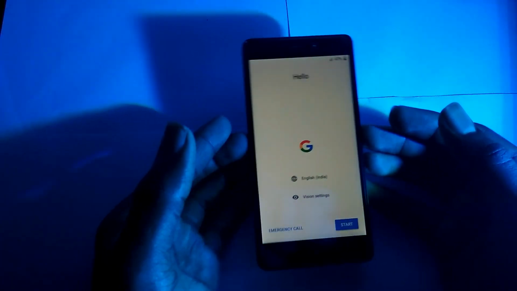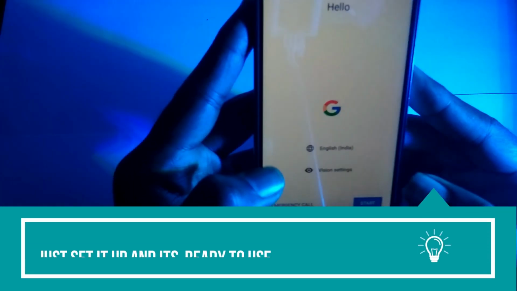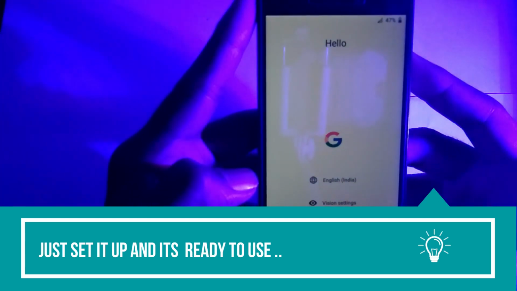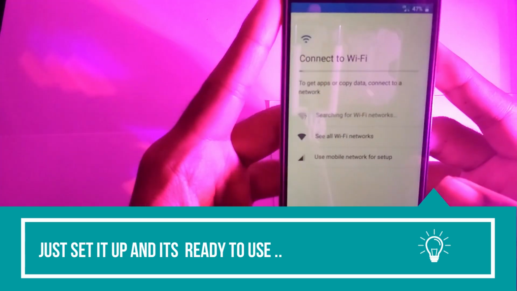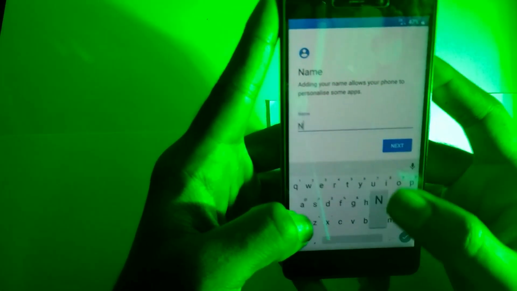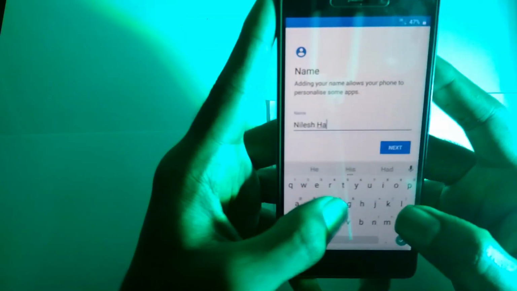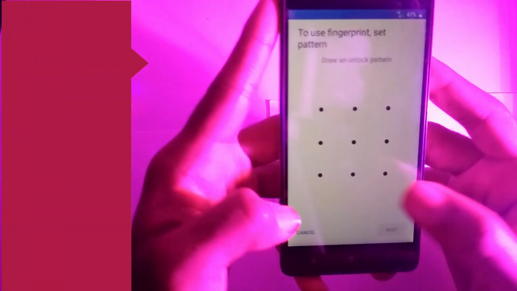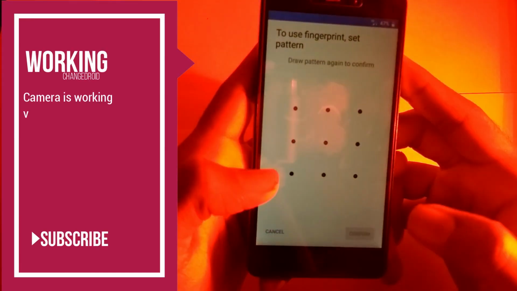And it has rebooted and the device is ready to be used. Let's start. I'll just skip this. Add a name, whatever you like. I'll add my name. Set next. I'll see that the fingerprint is still working here.